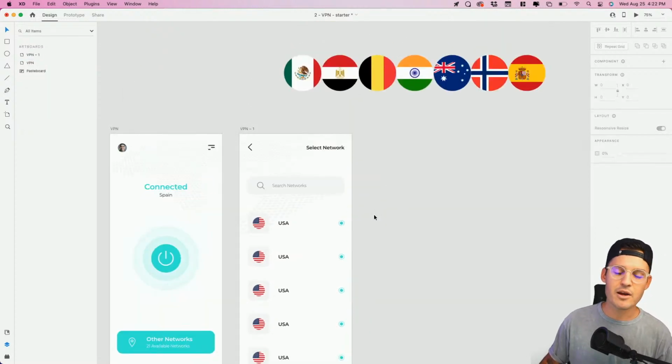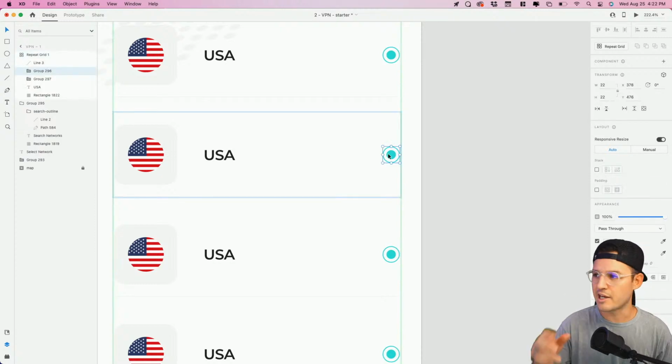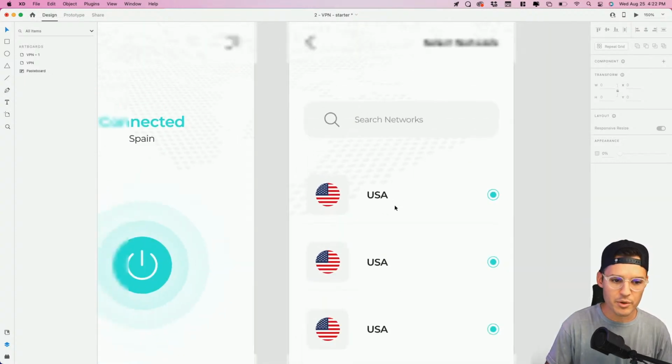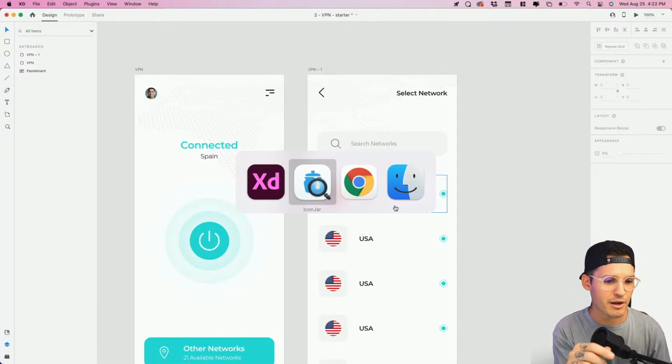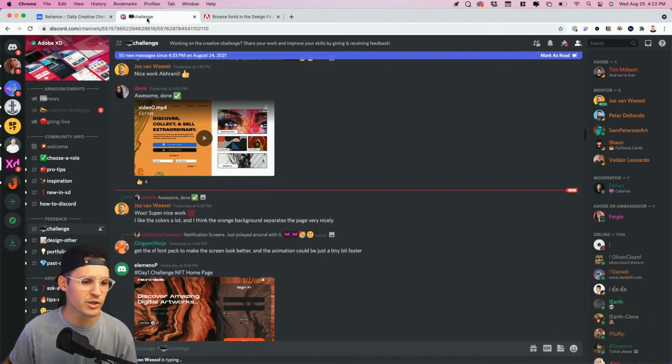All right. Now from there, we could go in and fill in all of those elements, and we don't have enough time. But what you could do is create components out of these, an on and off switch, toggling on and off which ones, fill in all the different countries, and then pulsate that button. But I don't want to miss the opportunity to check out a little bit of your work today. So I'm going to head over to the Discord server, and we're going to take a look at a few projects.